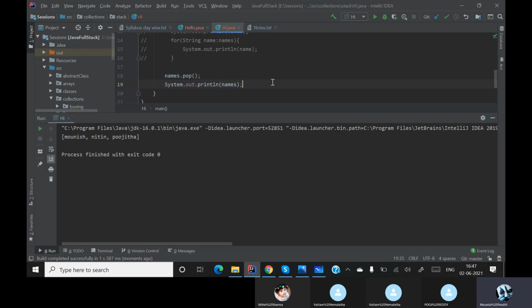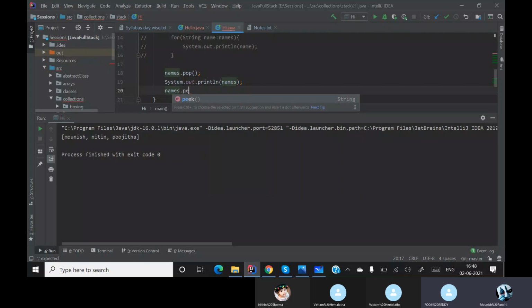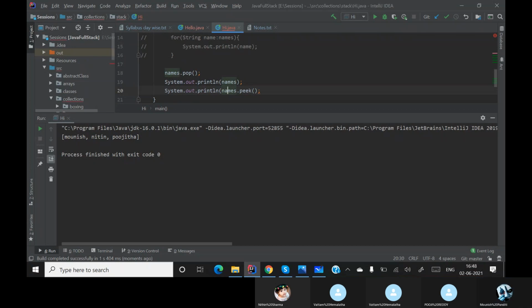There is another interesting method which is called peek. So what is this peek method? When you run this peek method, I need to print it. Let me create this and boom.